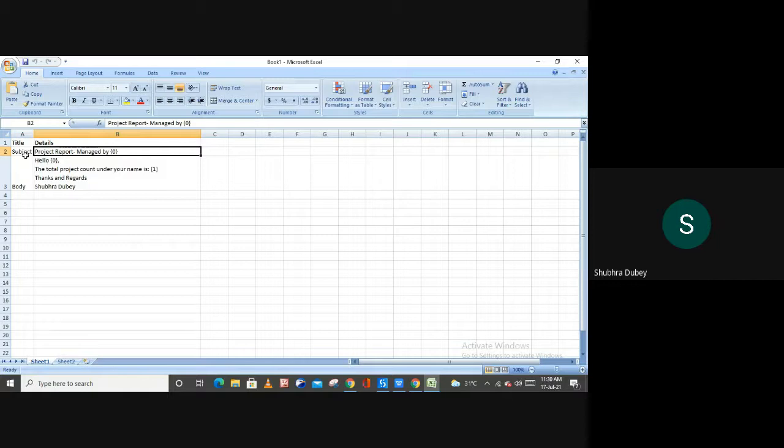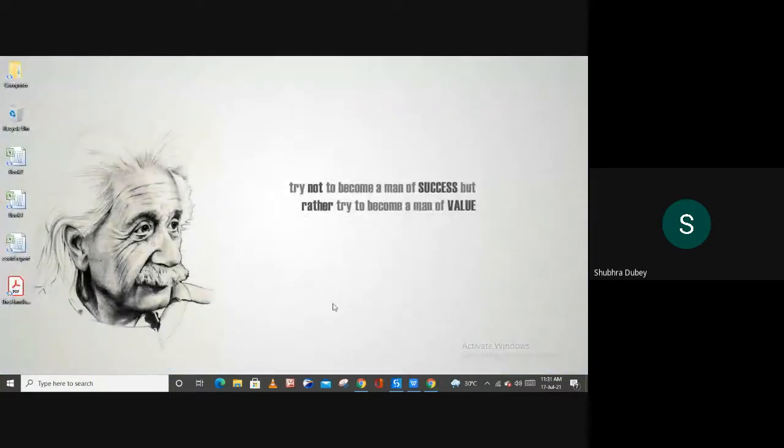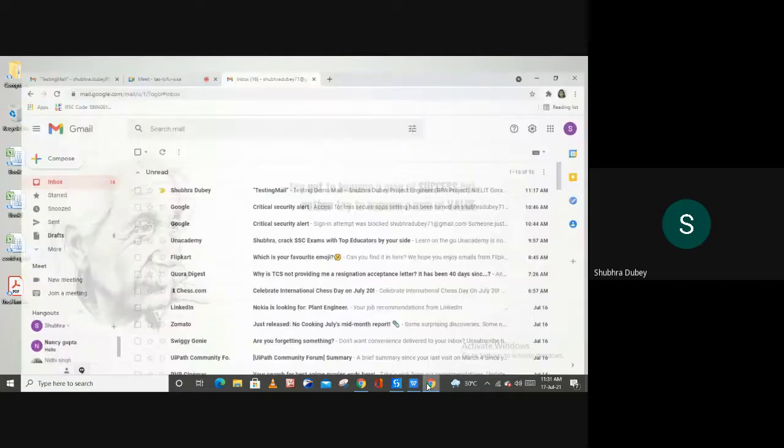And again, this 0 is for the subject line, right? And again, when you move to this body section, we have this index 0 and then index 1 here, right? So I will explain to you the use of these indexes a bit later. Let me create the process first. Let me close this file, right? And how we can send these types of mails.